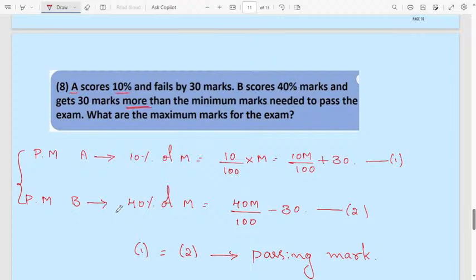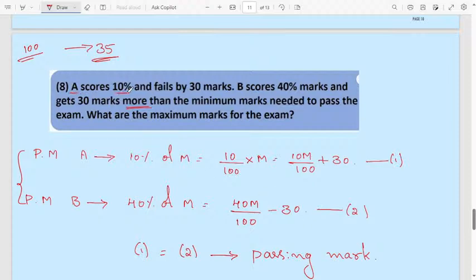But when you are considering a class, the passing marks will be the same. For our school, for 100, 35 marks will be the passing marks, like that. Here maximum marks is 200. What is the passing mark? In both the boys also, passing marks will be equal. That's why you have to equate these two.